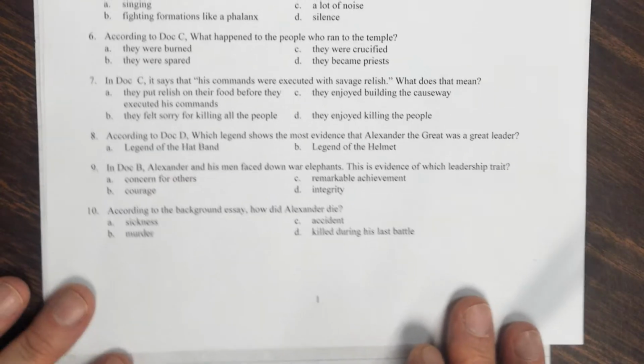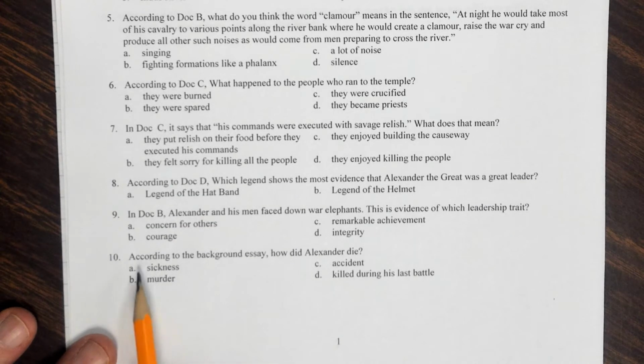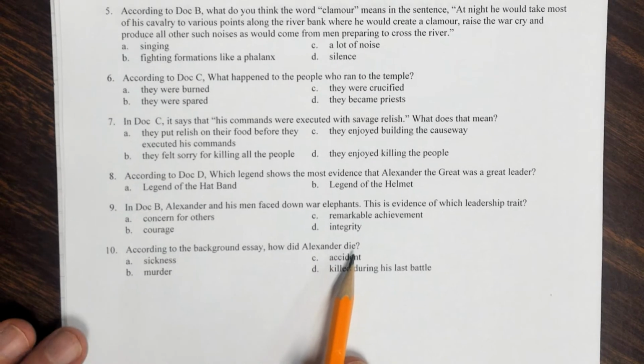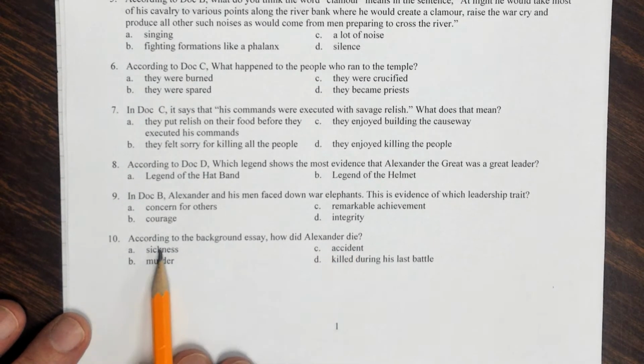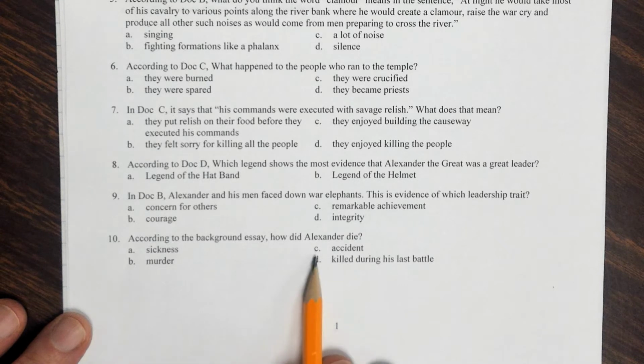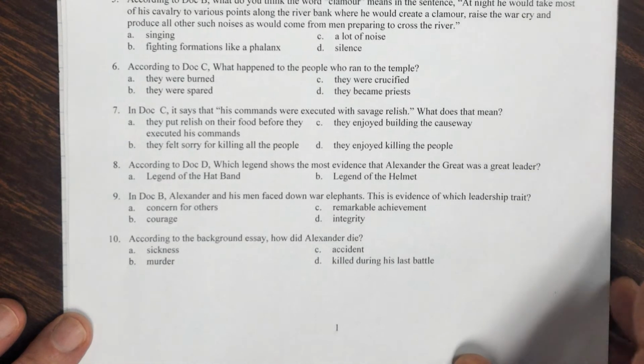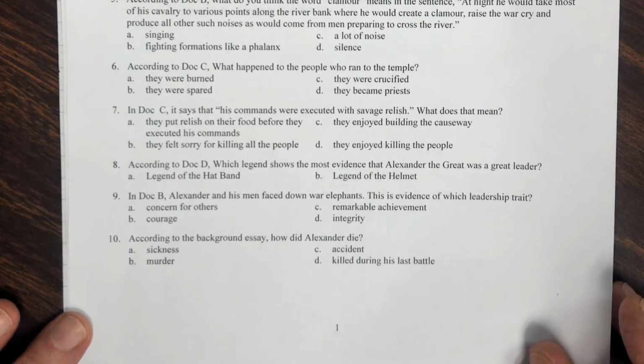All right, number 10. According to the background essay, how did Alexander die? A, sickness. B, murder. C, an accident. Or D, he was killed during his last battle. So go back to your background essay and figure out how Alexander died.